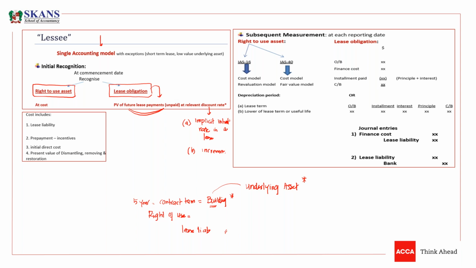So the incremental borrowing rate of the lessee will be used when the implicit rate is not given in the question. Otherwise, we will always prefer the implicit interest rate in a lease. If both rates are given, obviously we will prefer the first one, which is the implicit interest rate.